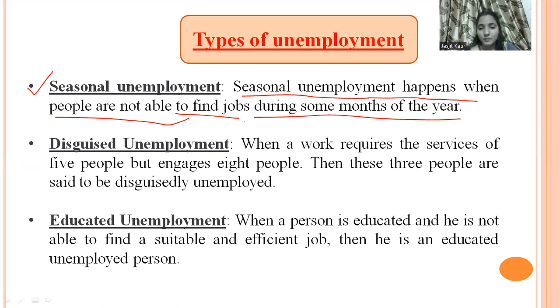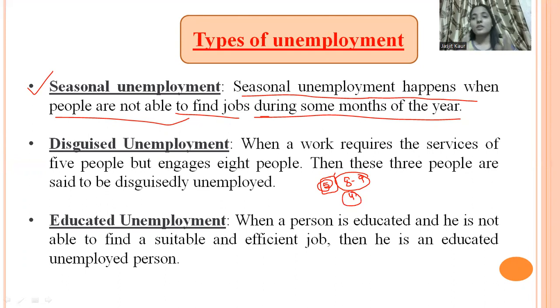Suppose this is a farmland where we need only 4 or 5 people to grow a particular crop, but instead all the family members, 8 to 9 of them, work on the fields. These extra people working on the fields are considered disguised unemployment, because the requirement for the work is less, but the number of people working is more.